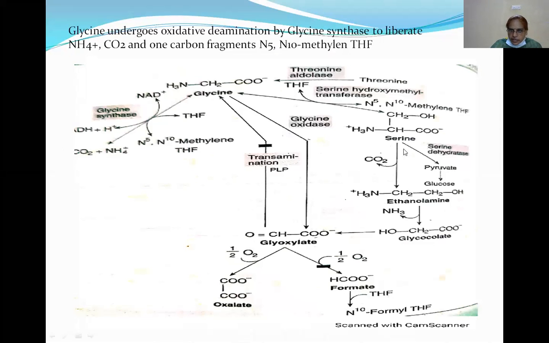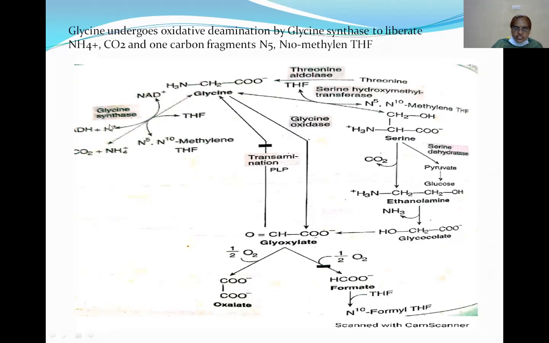And here it is again, serine, and here it is glyoxylate. Glycine undergoes degradation to produce carbon dioxide and ammonia. Serine undergoes degradation to produce glycine, and glycine undergoes degradation to produce glyoxylate. Observe the metabolism here: some reactions are reversible reactions.